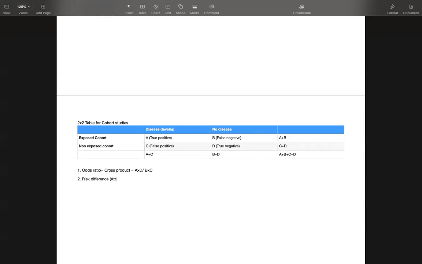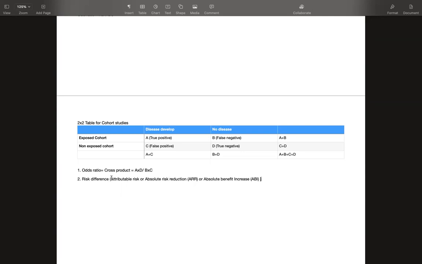You can call it attributable risk, or absolute risk reduction, or absolute benefit increase. These are all the names of risk difference. Absolute risk reduction is also known as ARR, and absolute benefit increase is also known as ABI. Both are the same thing. Obviously, if you are absolutely reducing the risk, you are increasing the benefits. These both are the same thing.